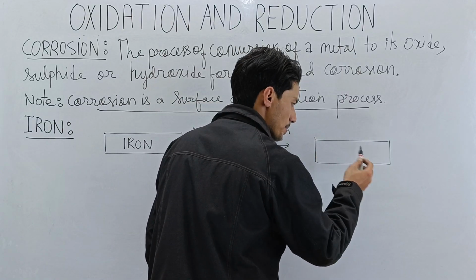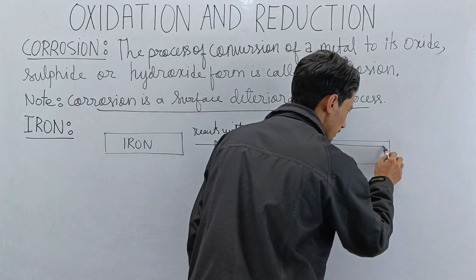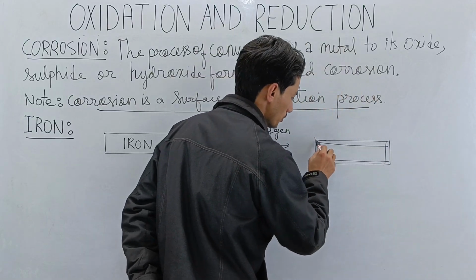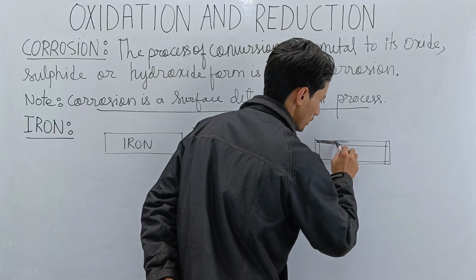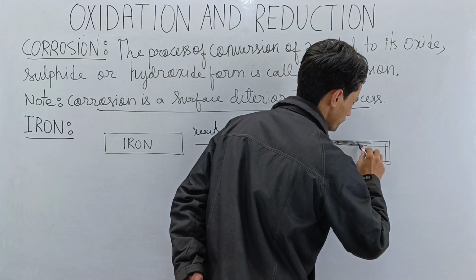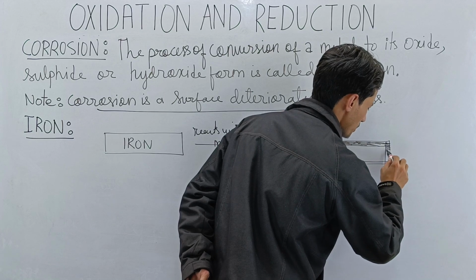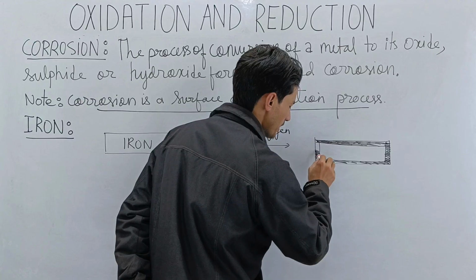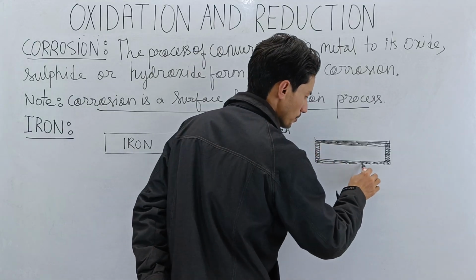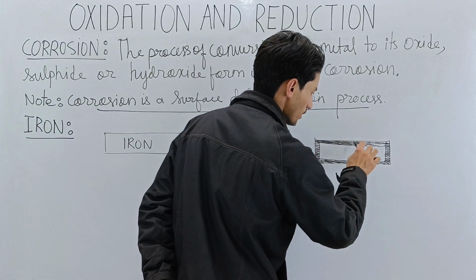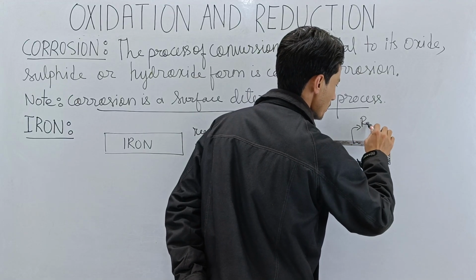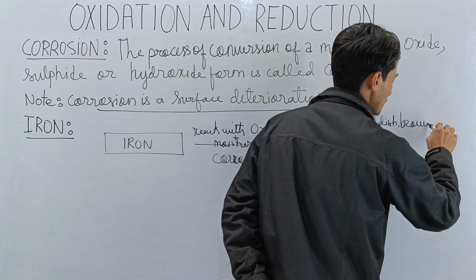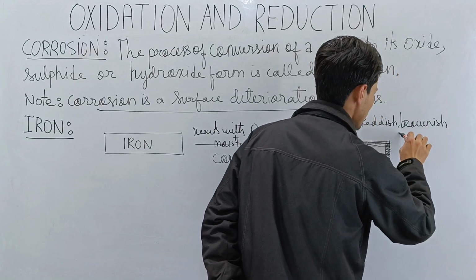Since it happens on the outermost surface, let me draw something like this. I'm shading it. This will be the reddish brownish coating, which is flaky in nature. So the black highlight which I have done is the reddish brownish flaky coating.